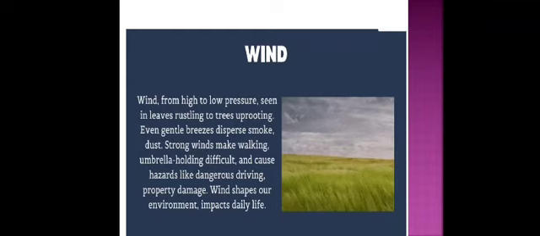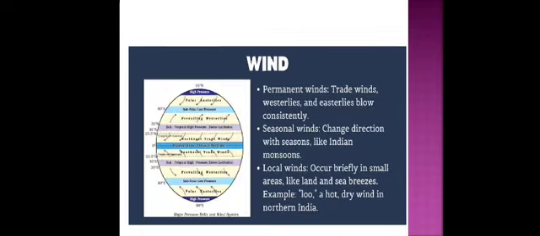And the next is wind. The movement of wind from high to low pressure is seen in leaves rustling on the trees or uprooting. The horizontal movement of the air is called wind, and the vertical movement of the air is known as air current. Air moves from an area of high pressure to an area of low pressure. So we can say that wind is the movement of air from high pressure areas to lower pressure areas.